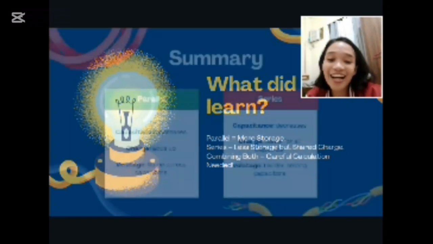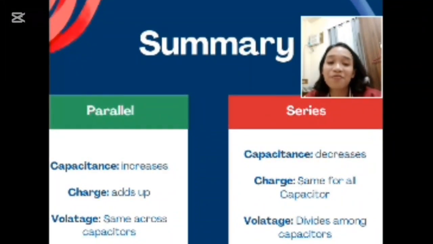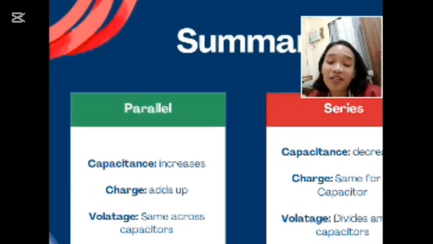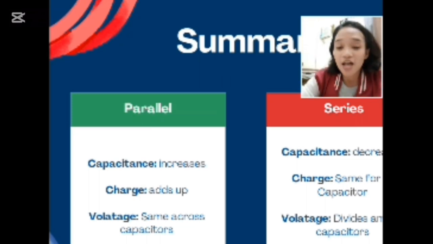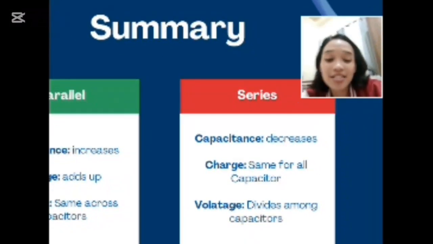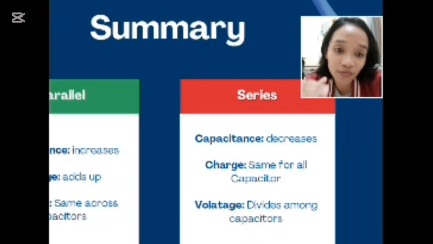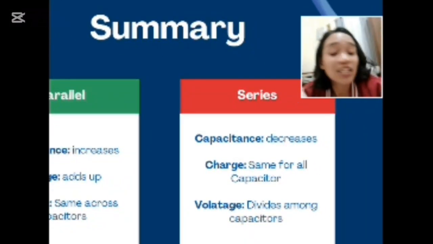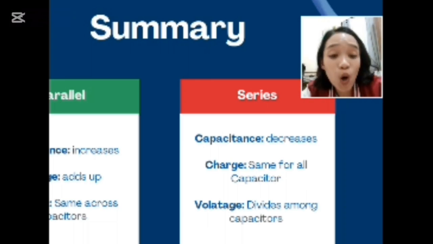So thank you, guys. I would just like to share the summary for this video. In the parallel, the capacitance increases, charge adds up, and the voltage is the same across all the capacitors. While in series, the capacitance decreases, 1 over C1, 1 over C2, like that. It is divided. But the charge is the same for all capacitors.